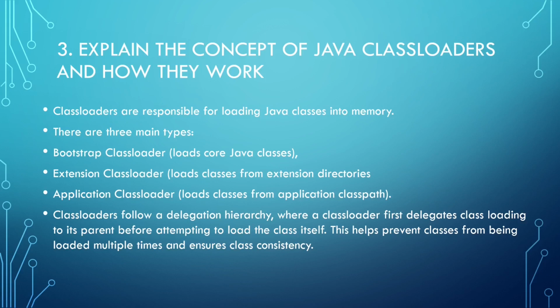Application class loader loads classes from the application class path. Class loaders follow a delegation hierarchy, where a class loader first delegates class loading to its parent before attempting to load the class itself. This helps prevent classes from being loaded multiple times and ensures class consistency.